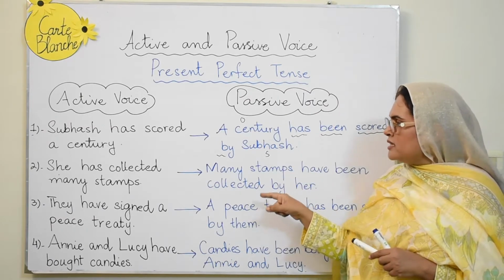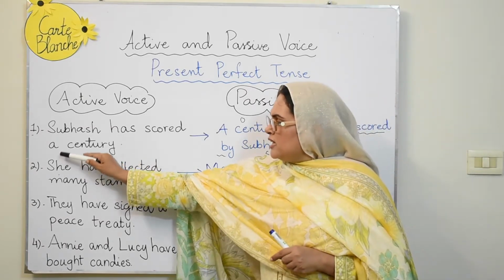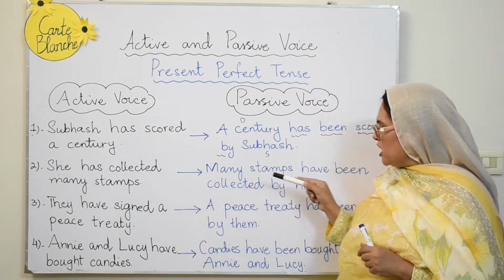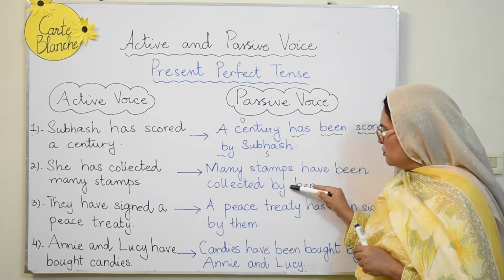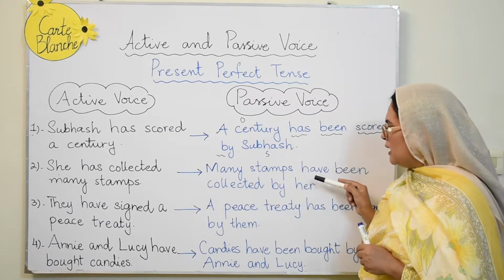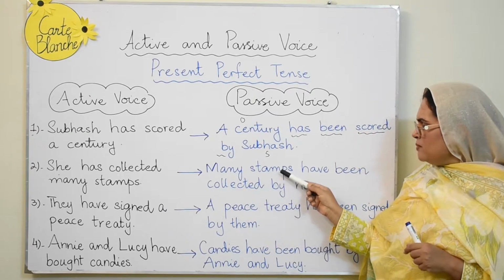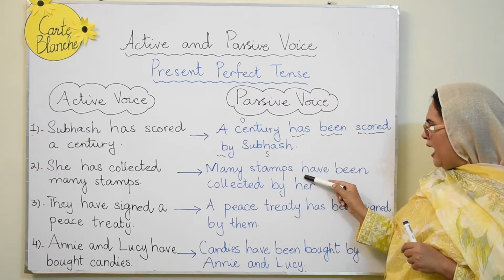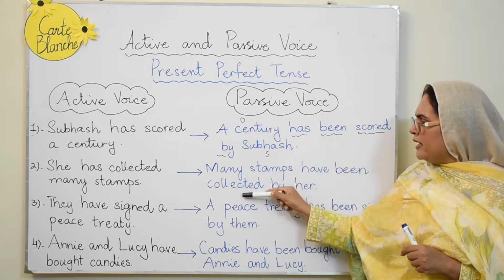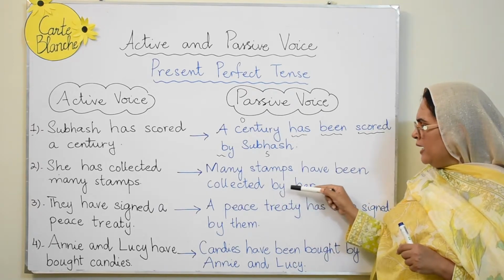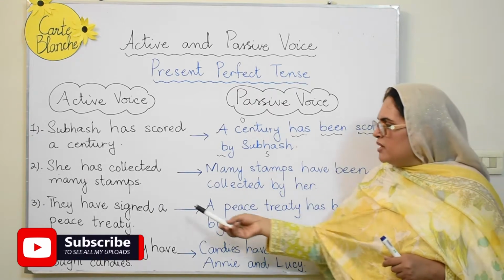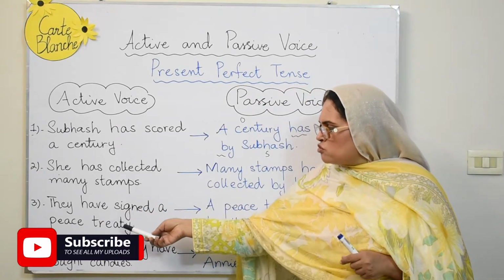But over here, I just need to tell you, when she comes over here, the position is interchanged. This is the form that will be used. We will not be using she, rather we will be using her. So many stamps is the object, have been collected, third form of the verb, by her. So the rules have been applied.